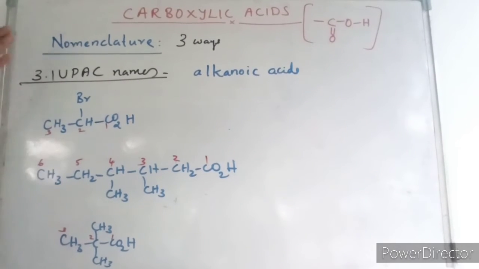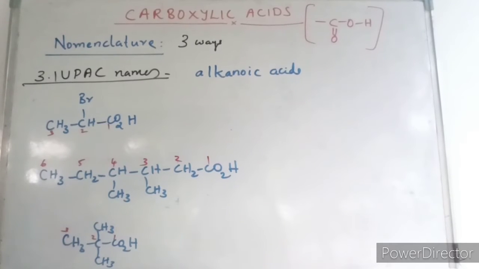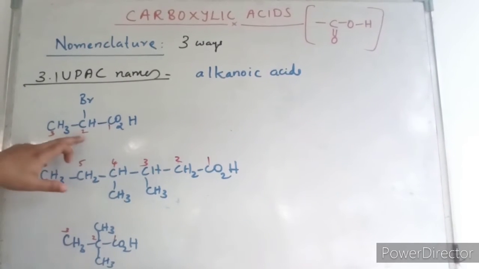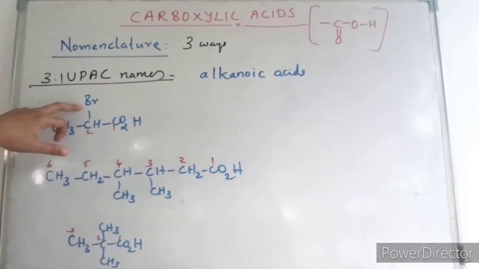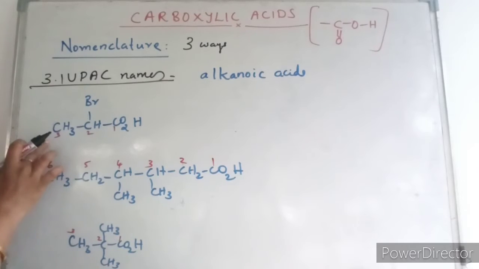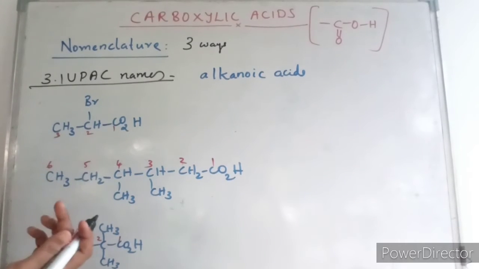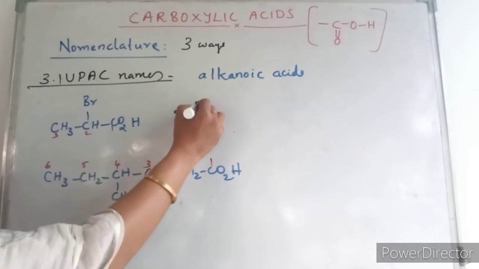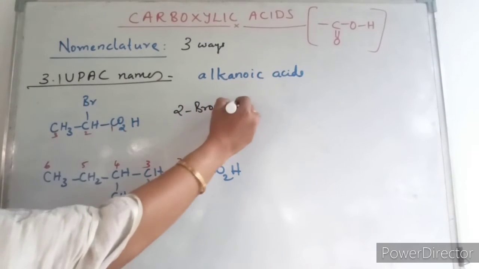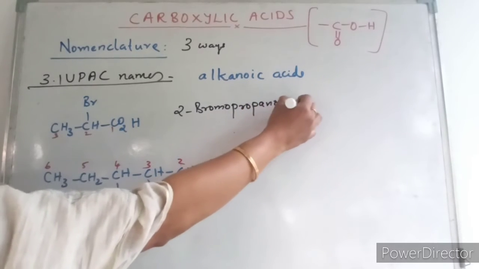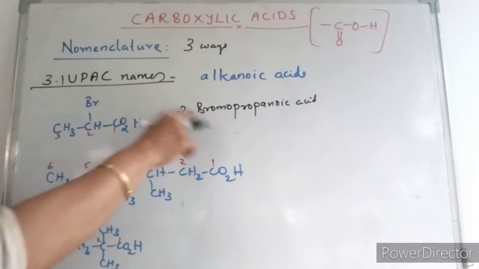Now let us see in these cases. We have numbered the fundamental chain. So this is the first carbon, second carbon, third carbon. The second carbon contains a bromo group. So its name will be: the fundamental chain contains 3 carbons, so it will be propanoic acid. And the second carbon contains a bromo group, so it will be 2-Bromopropanoic acid. And the B should be capital.